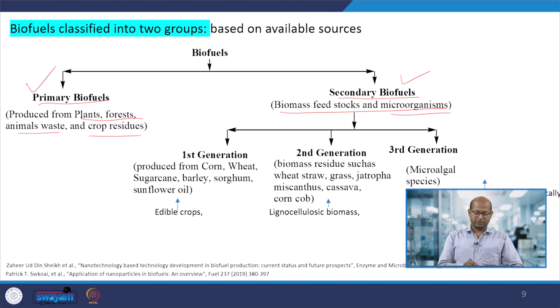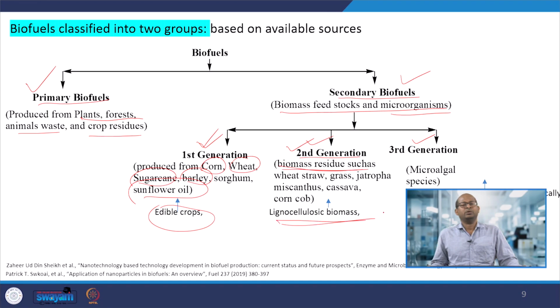Biofuels can also be divided into first, second, third and fourth generations. In the first generation, corn, wheat, sugar cane, barley or sunflower oil, edible crops, are used to produce biofuels. In the second generation, different biomass residues, lignocellulosic biomass residue, are used. In the third generation, microalgal species and microalgal biomass are used for biofuel production.